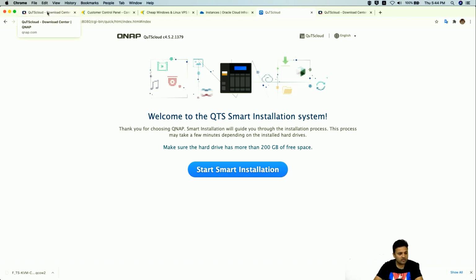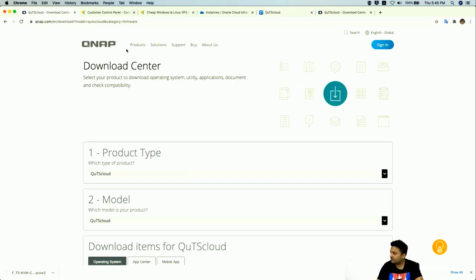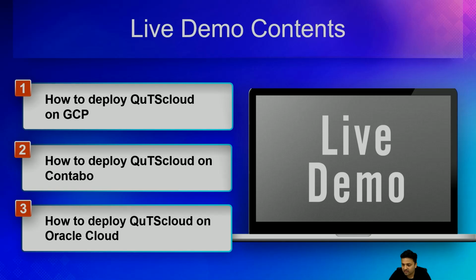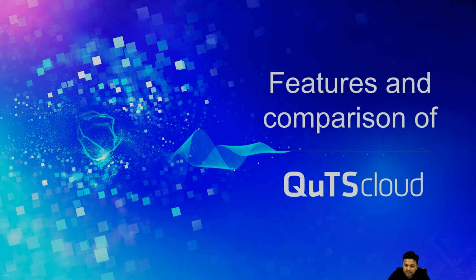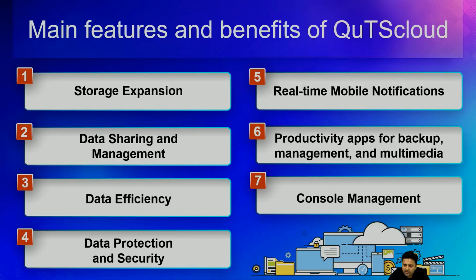I think we are running short of time, so maybe we can switch back to the slides so that I can complete the rest of the slides. For the demo of Oracle Cloud, sorry, we are short of time, so we'll not be able to show this in today's live demo, but we have already recorded video tutorials for all the cloud platforms that we are announcing today. You can go to the QuTScloud tutorial website and see all these tutorials. Okay, so let's go further, and we'll give a quick brief explanation about the different features and benefits of QuTScloud.